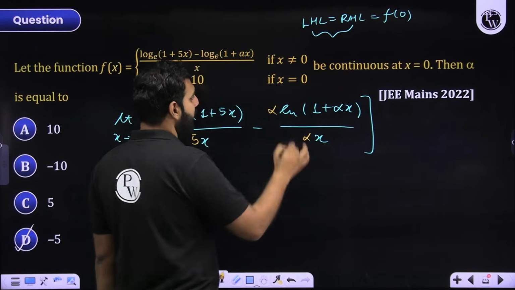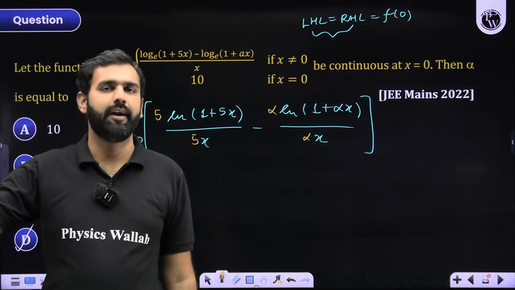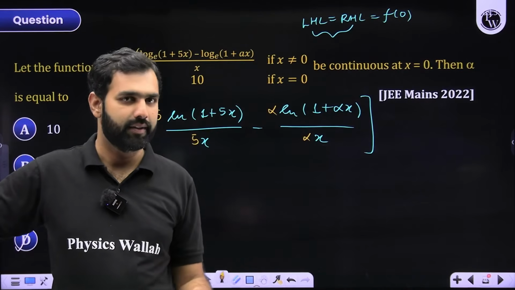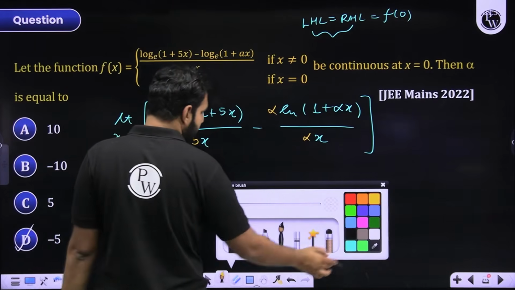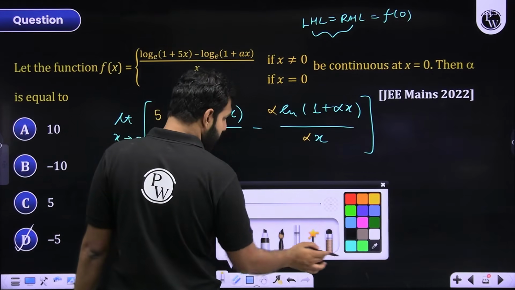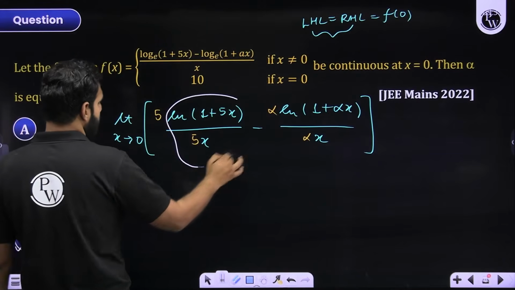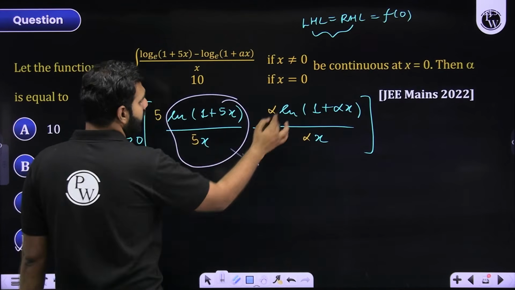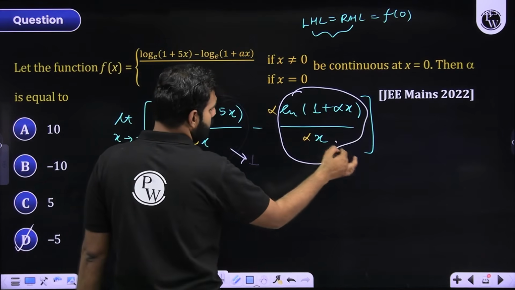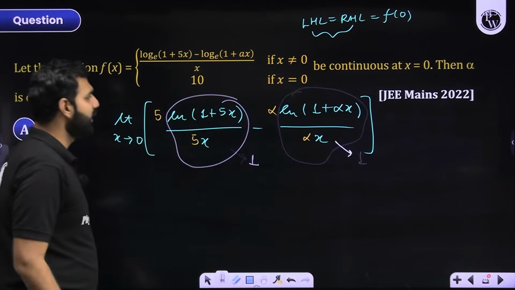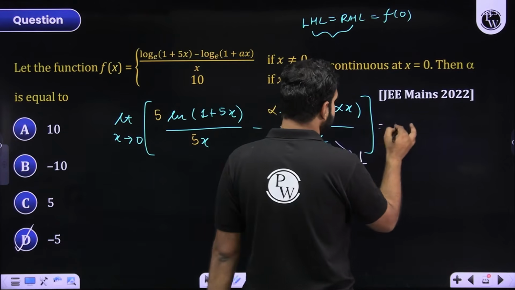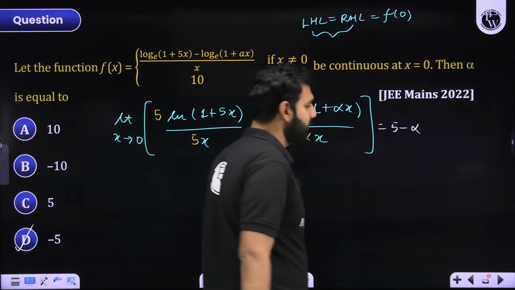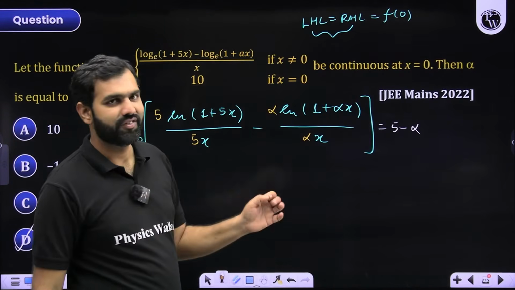So I have multiplied by alpha in the denominator. I should multiply it in the numerator as well by the same value alpha. Did you get that? Now, I hope I did not tell you this part, that when x approaches 0, this will approach 1. So this is clearly going to be 5 minus alpha. This is going to be a value 5 minus alpha. So we got that the limit as x approaches 0 of this function is 5 minus alpha.